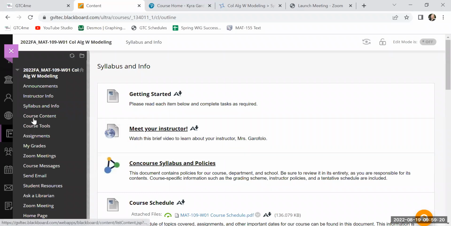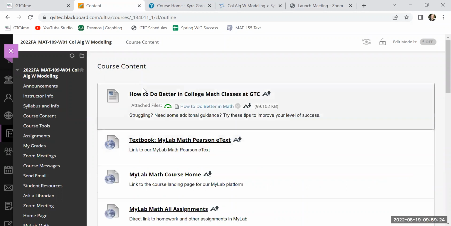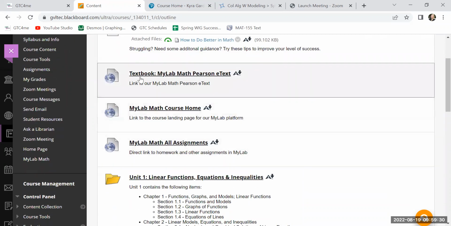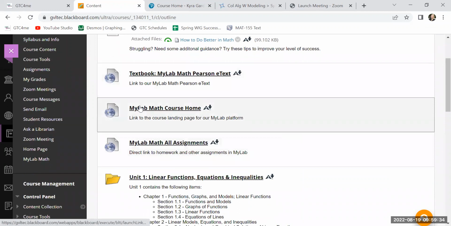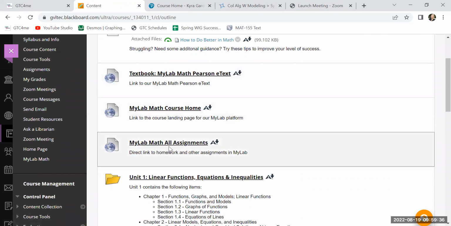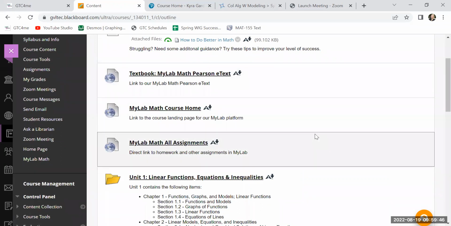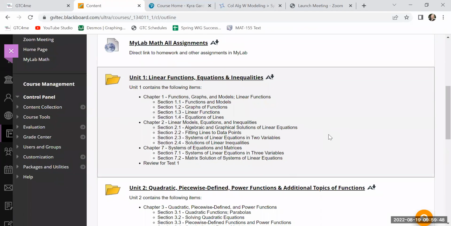Now, we're going to go to course content. There are some ways to do better in math. This is a direct link to your textbook. This is a direct link to the page we were just on. And this is a direct link that'll take you to a listing of all your homework and quiz assignments. You can get between these fairly easily, but I wanted to make sure you knew exactly where you were going so you don't get lost.